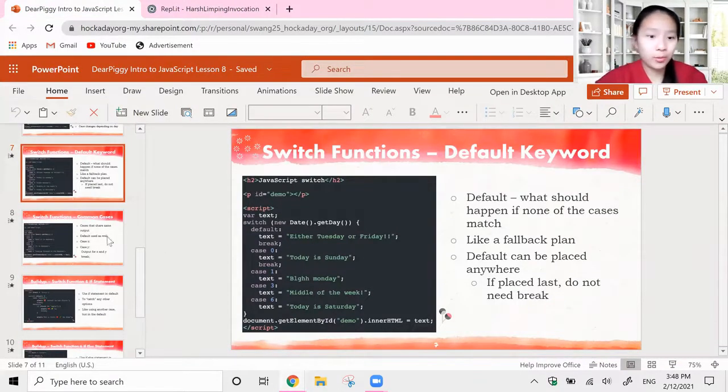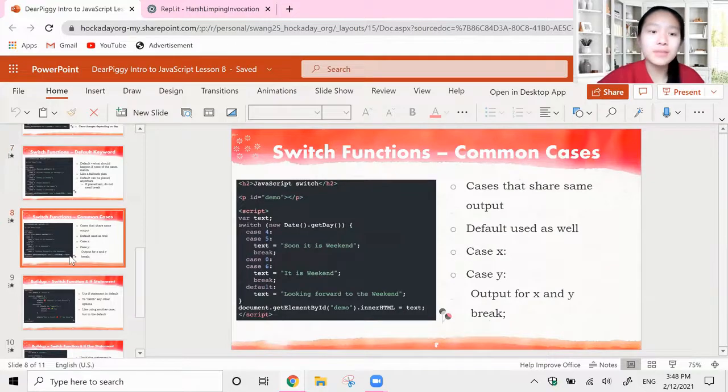Next part we're going to work with are common cases. So as you can tell, a lot of these cases can get repetitive, especially as we work on days of the week, right? Because Saturday and Sunday are both weekends. Thursday and Friday are both towards the end of the week. Wednesday is just kind of in the middle, just kind of there. And then Monday and Tuesdays are, oh my gosh, the week has just started, right? A lot of them give you the same feeling, the same vibe.